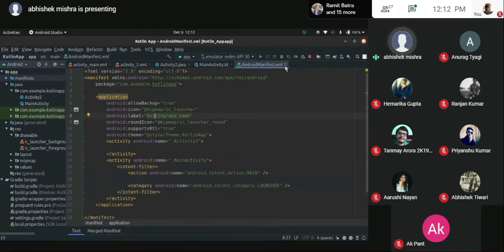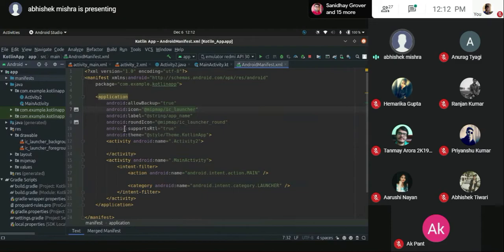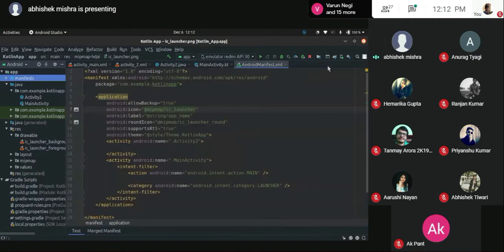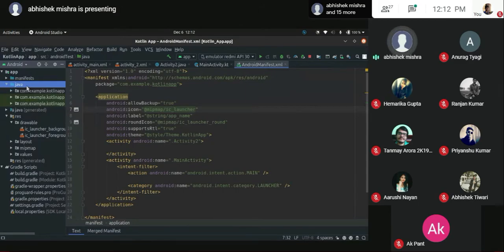It is a directory that contains every single list of things that we have for your application, and you don't need to change anything right now. I'll just show you what is the significance of icon right here. I'll show you the png. This is your application icon. If you create a new application, the icon looks like this, and we can change it. It is quite easy to change, and I'll tell you how do we do that.